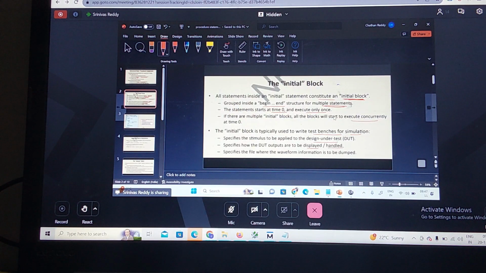So we'll be using initial begin. It is also used to specify the files where the waveform information will be dumped. We are not working on this here. In some other simulators, like EDA Playground, we need to dump the file where the wave information is stored. With ModelSim and the online compiler I'm using, there is no need to add this file to check the waveform. When you work on EDA Playground and some other compilers, you need to dump this. So these are the uses of the initial block.